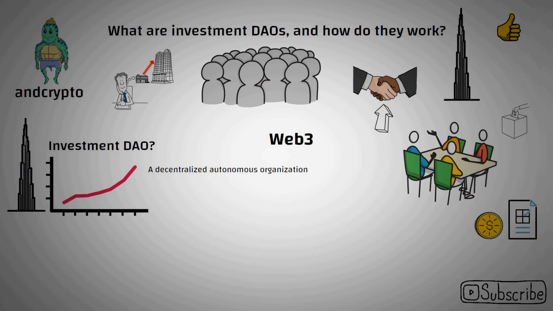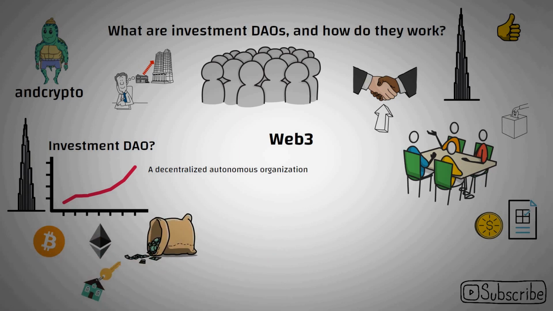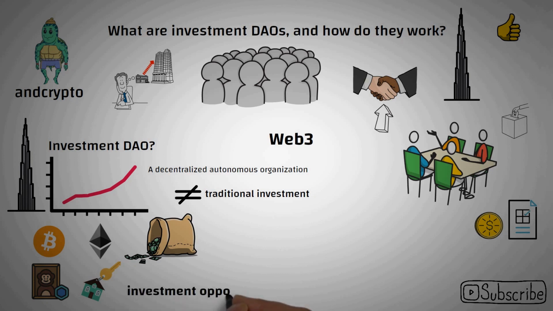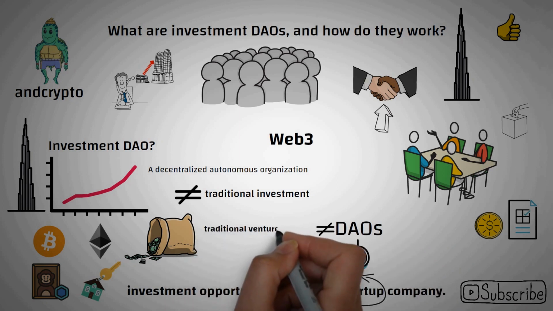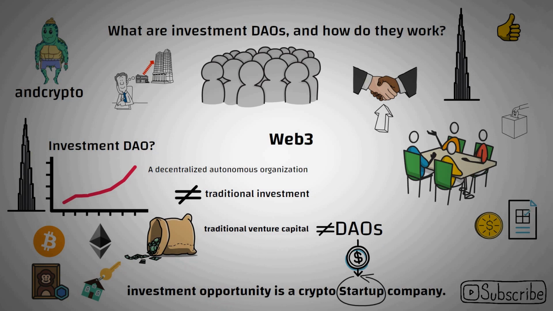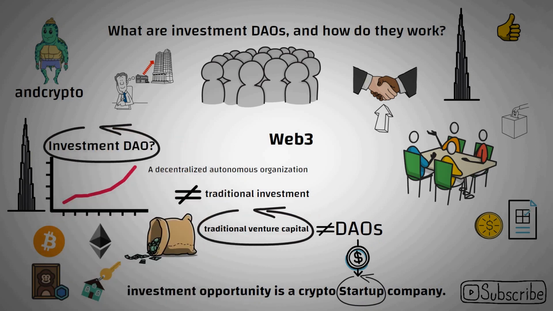A decentralized organization that invests in cryptocurrencies, real estate, non-fungible tokens, or any other asset class has several functional differences from traditional investment vehicles. This is particularly true when the underlying investment opportunity is a crypto startup company. DAOs investing in startups differ fundamentally from traditional venture capital. Before elaborating on the differences between traditional VC and investment DAOs, let us understand how traditional venture capital works.